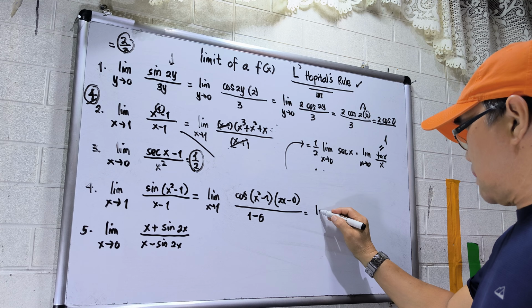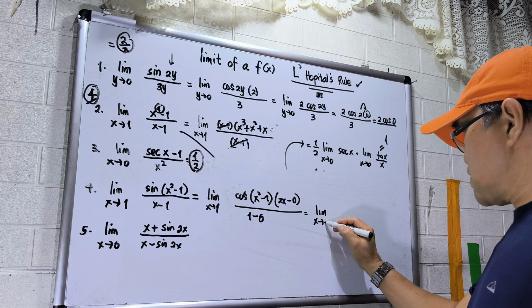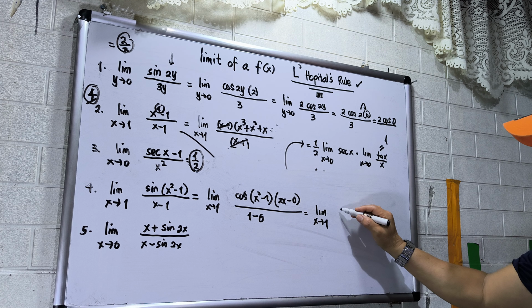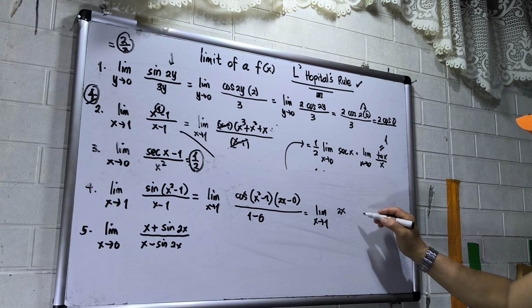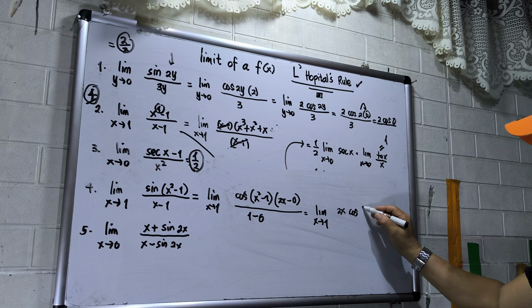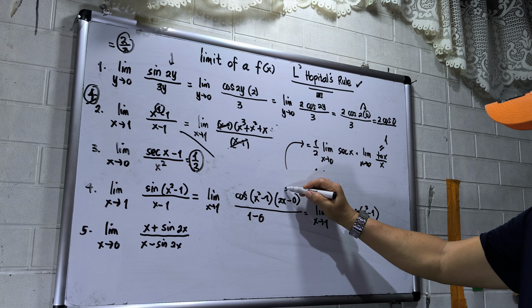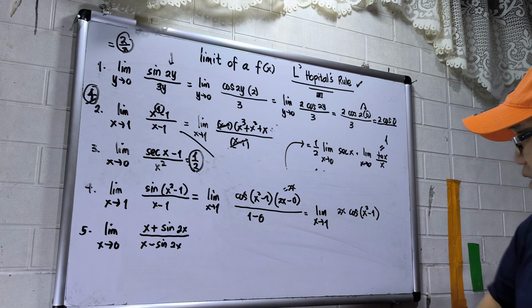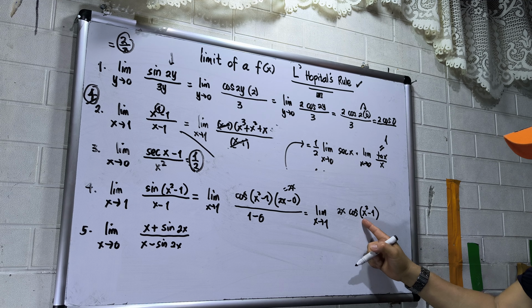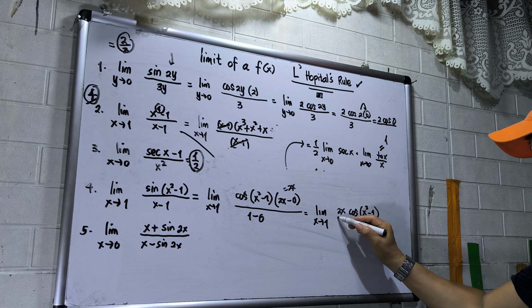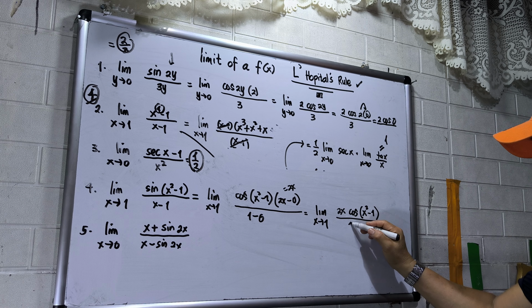So this will be limit x approaches 1 of 2x cosine, circle brackets, x squared minus 1, over 1 minus 0, that is 1.